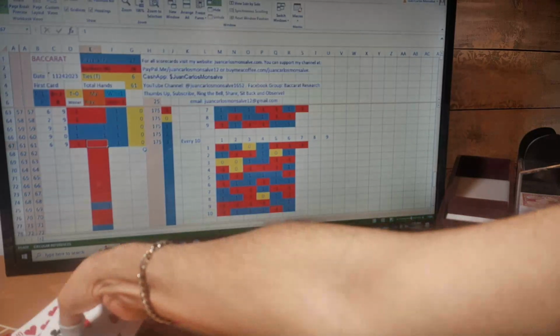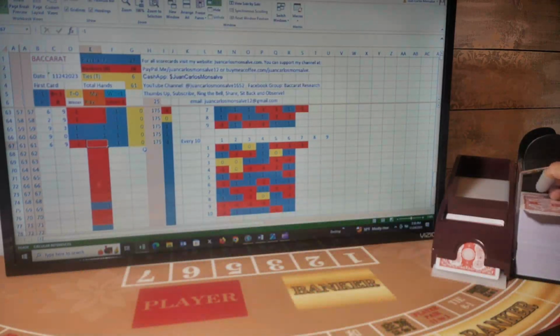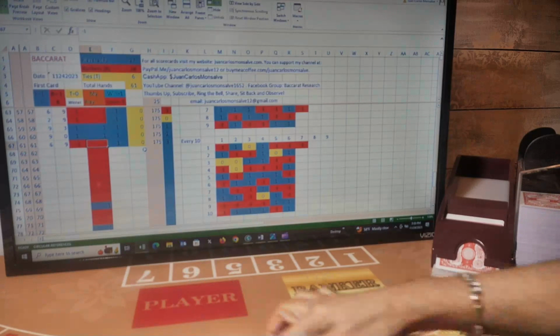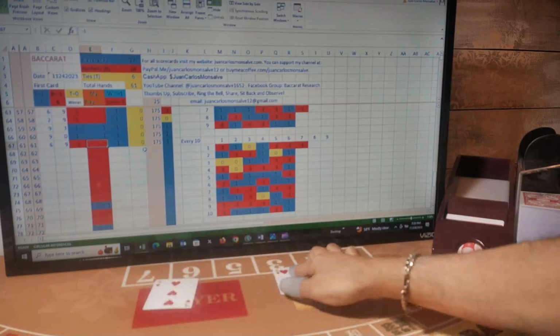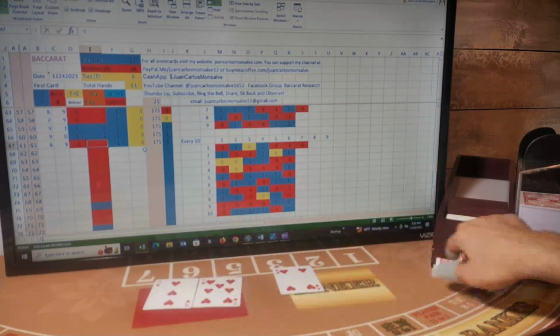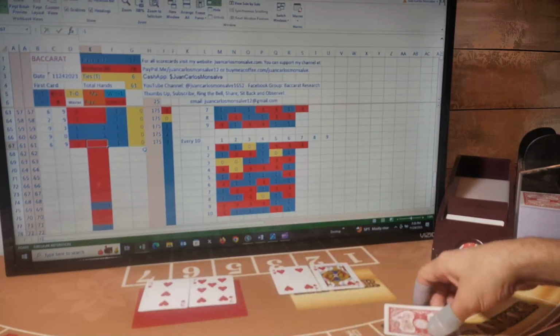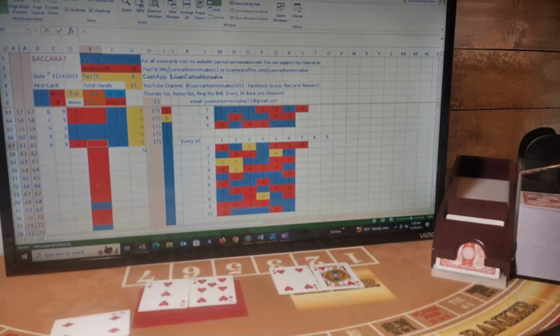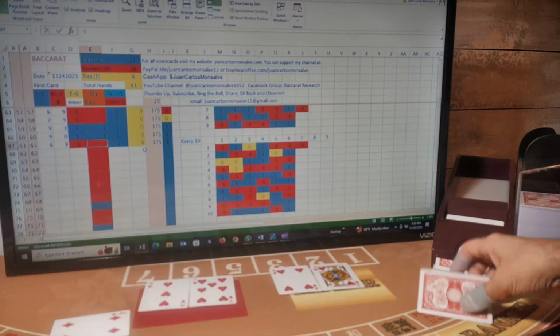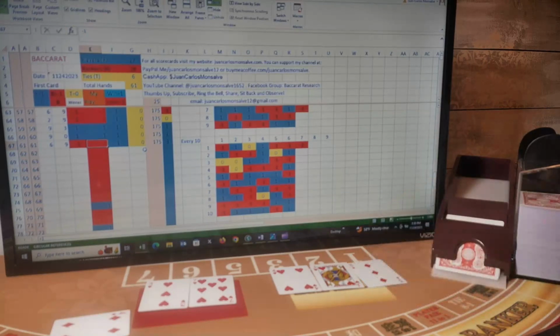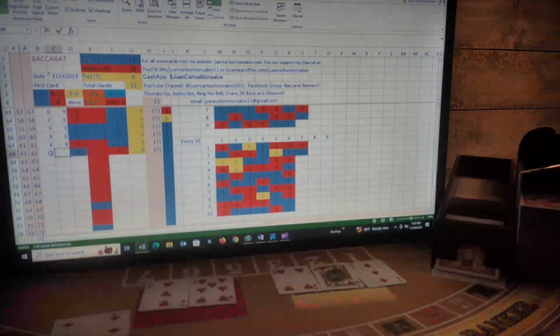And that is my play for the next few hands. So first card for player, banker, player, banker. Player has a 0 and gets a third card. The third card is a 4. And banker has a 4 and gets a third card. We get anything from 2 to 7, so it gets a third card. The third card is a 3. So 4 player, 7 banker.